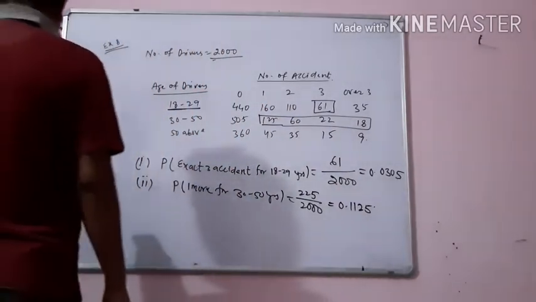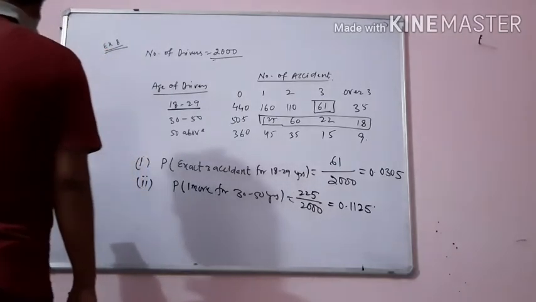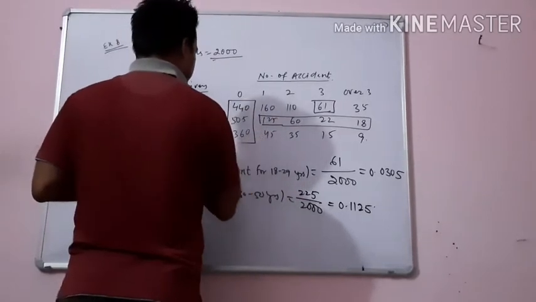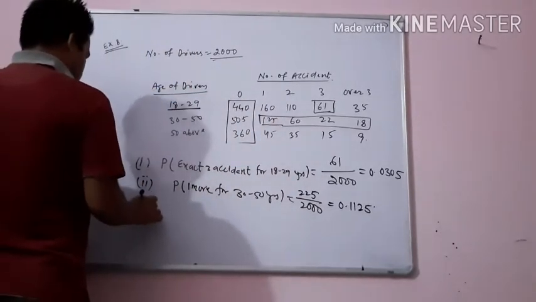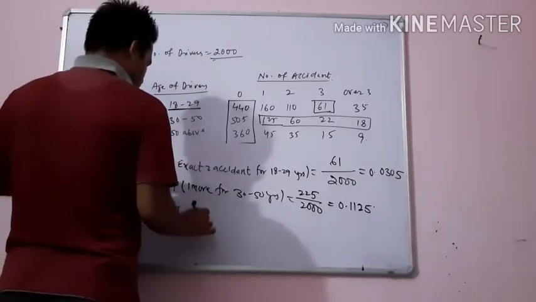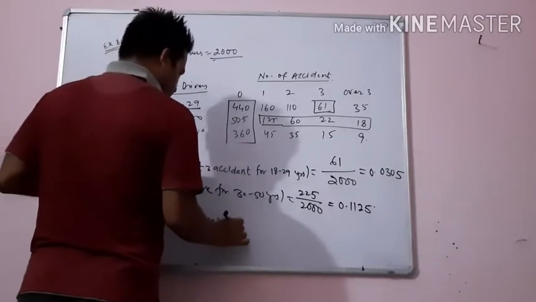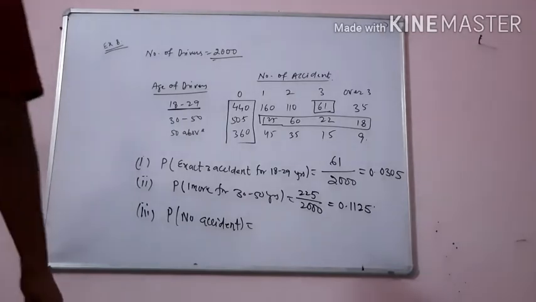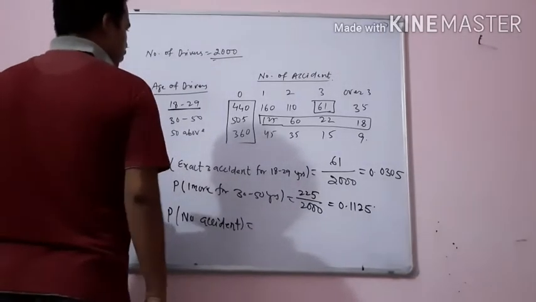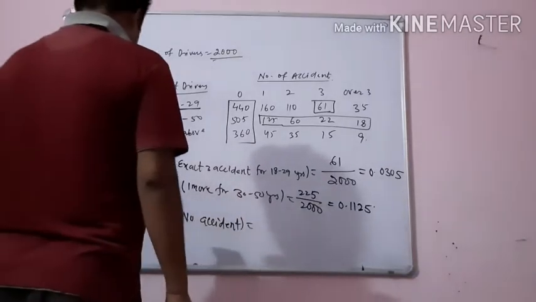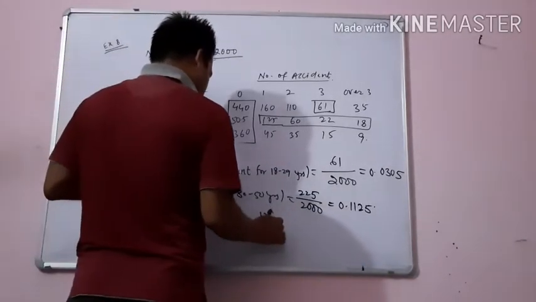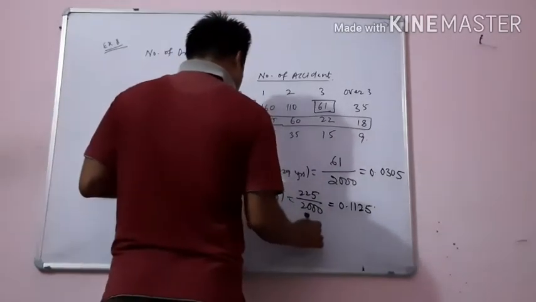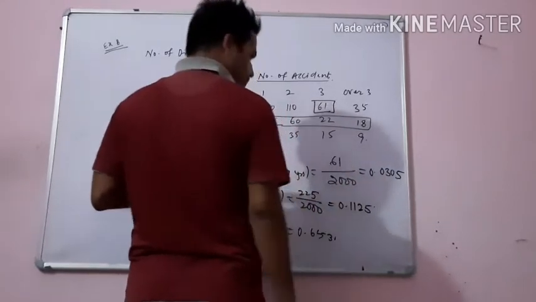And the last question, having no accident in 1 year. No accident in 1 year. So we have to take all data related to the 0 column. So in the third, the probability for no accident will be, add it, 440 plus 505, that will be 945 plus 360, 1305. So 1305 upon 2000 will be equal to 0.653.